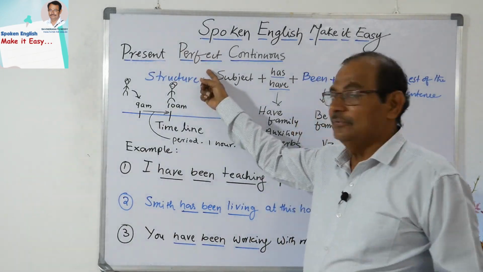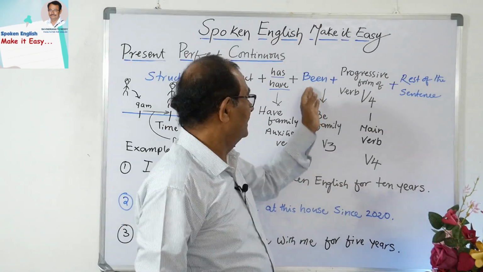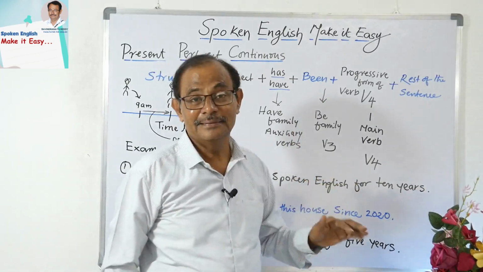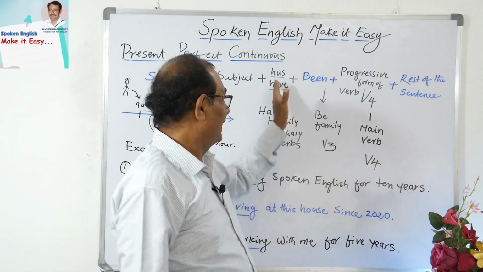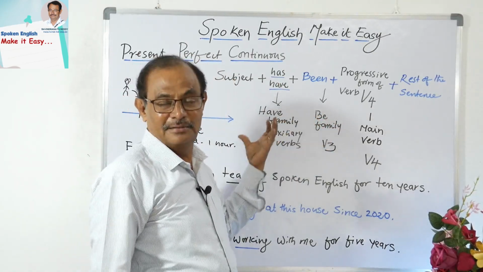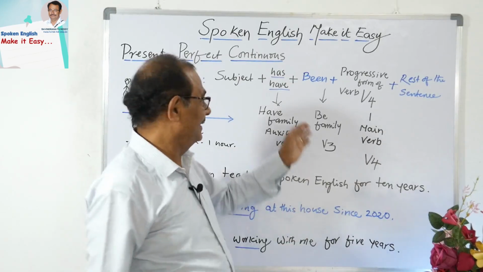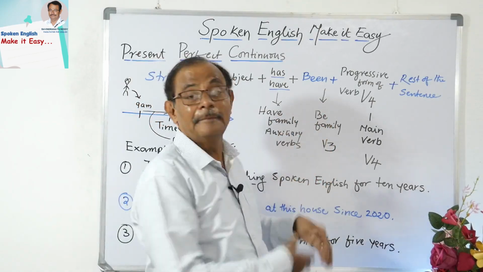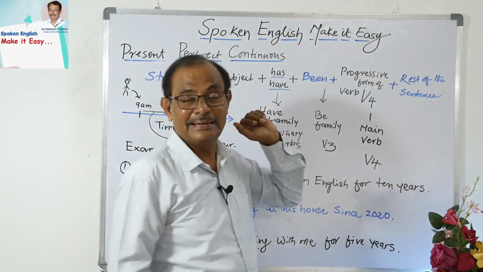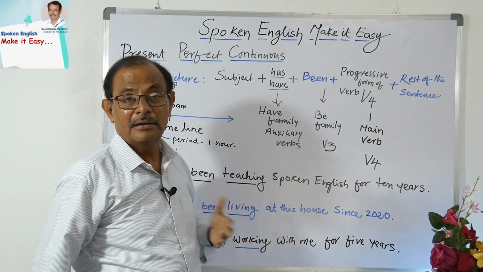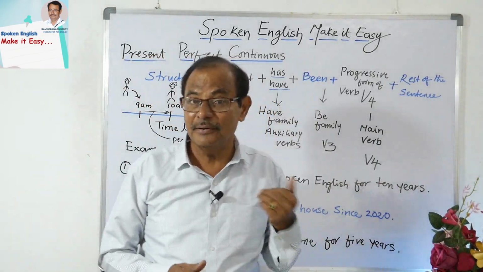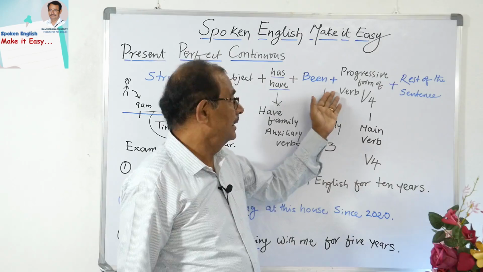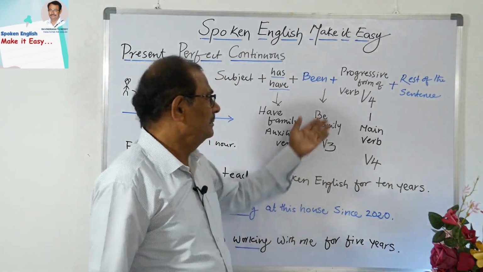Okay, then perfect. Where is the perfect nature? Has and have must be used for perfect. And been is nothing but the V3. So has and have will be followed by V3 in present perfect tense. And here also, instead of the main verb, we have taken a be family verb, that is been. Afterwards we have the continuous form, which is nothing but the V4. Okay, subject has or have plus been plus progressive form of the verb plus rest of the sentence.